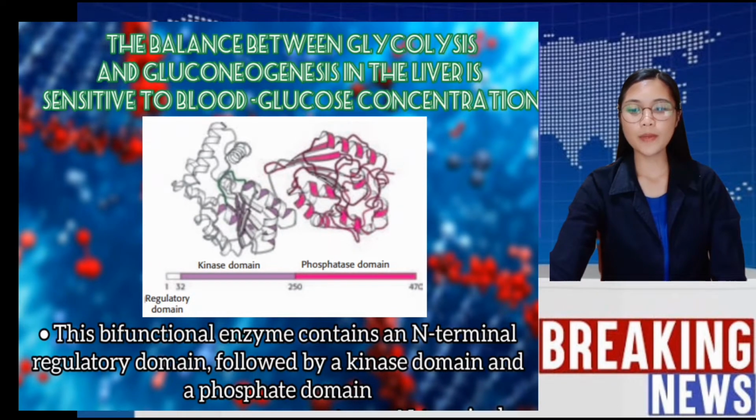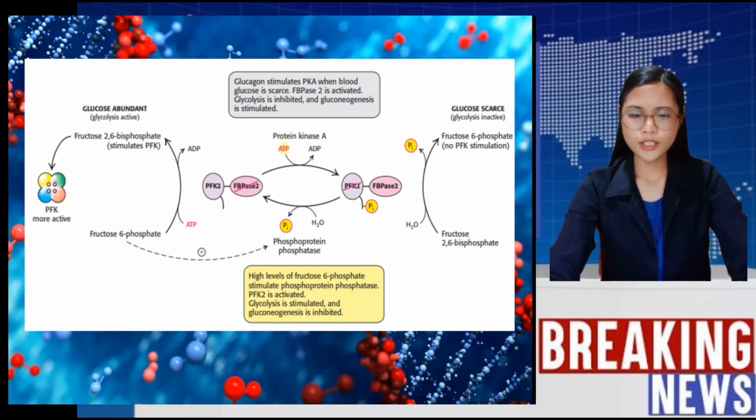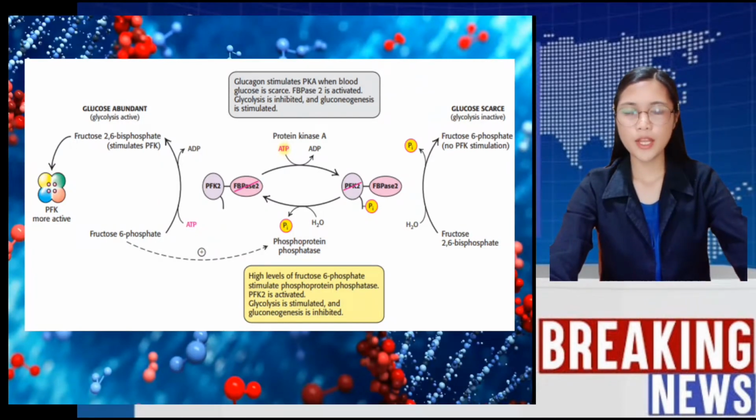The bar represents the amino acid sequence of the enzyme. This bifunctional enzyme contains an N-terminal regulatory domain, followed by a kinase domain and a phosphatase domain. Glucagon stimulates PKA when blood glucose is scarce. FBPase 2 is activated, glycolysis is inhibited, and gluconeogenesis is stimulated.